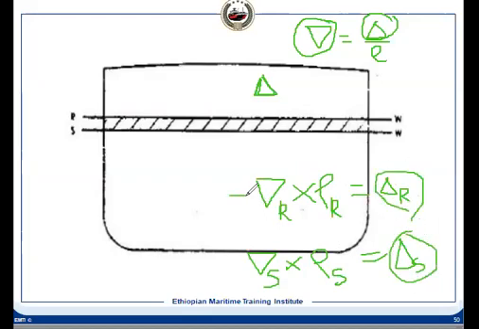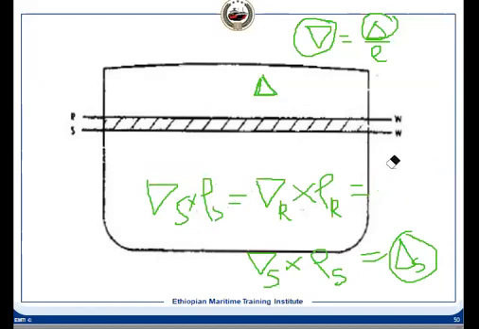So what we can write here: inverse delta S multiplied by rho S is equal to a constant, because delta is constant.